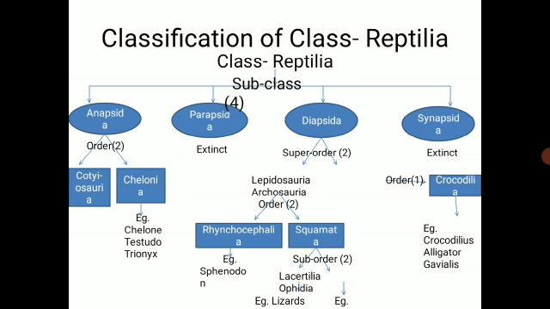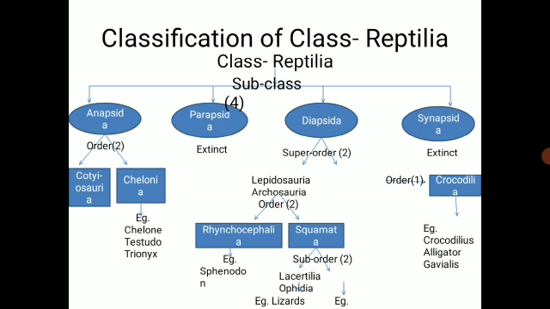The first one, that is the Anapsida. The Anapsida is divided into two orders. The Cotyosauria, that is the first one, and Chelonia, that is the second order. So subclass Anapsida is divided into two orders. Cotyosauria, the animals from this order are extinct. And if you just consider the next order of Anapsida, that is the Chelonia. The examples are Chelone, then Trionyx and Testudo. These are the examples. Okay. The next one, the Parapsida, which we said already was extinct.